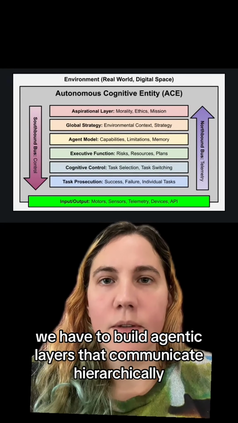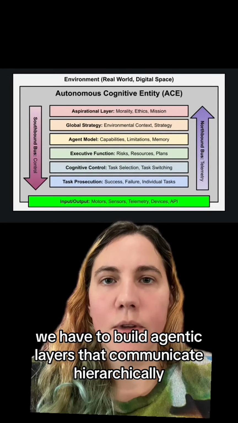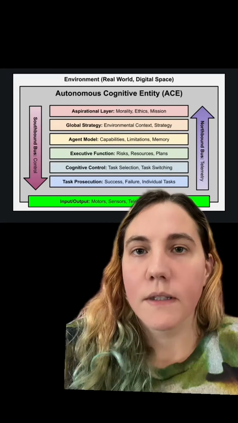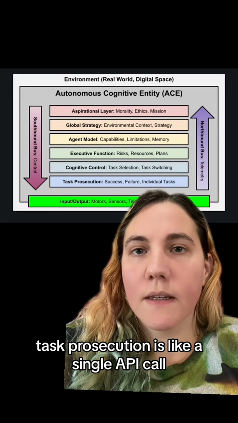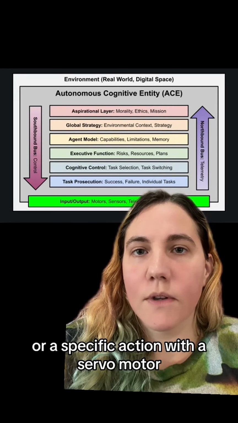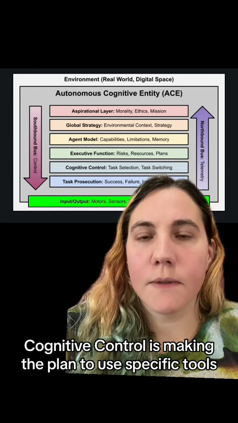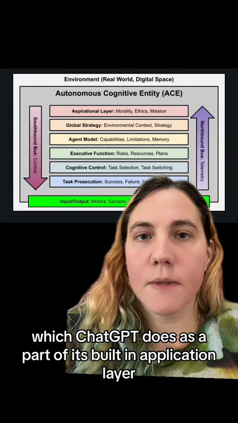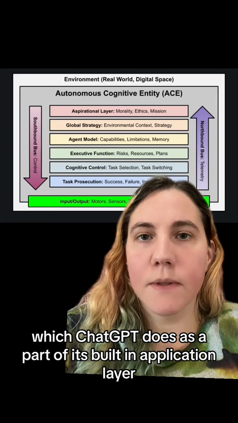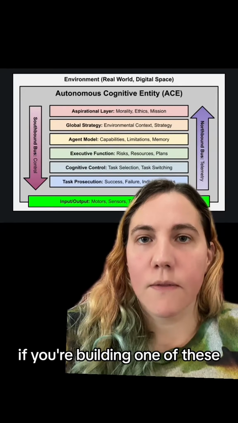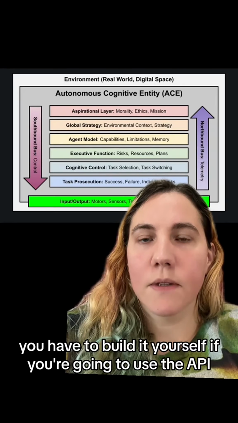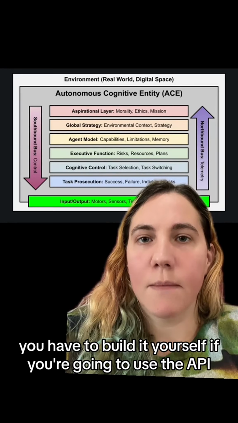Fundamentally, we have to build agentic layers that communicate hierarchically. Task prosecution is like a single API call or a specific action with a servo motor. Cognitive control is making the plan to use specific tools, which ChatGPT does as a part of its built-in application layer. If you're building one of these, you have to build it yourself if you're going to use the API.